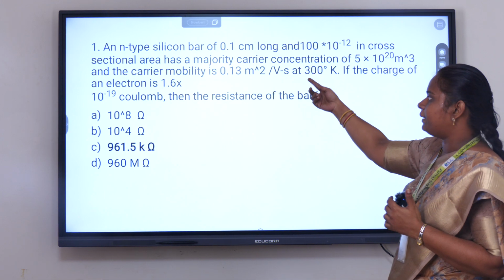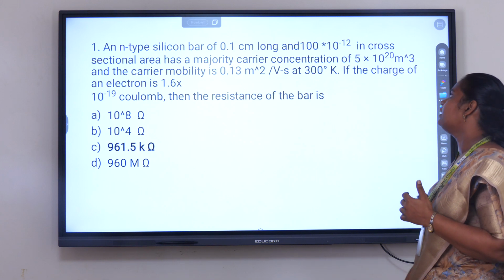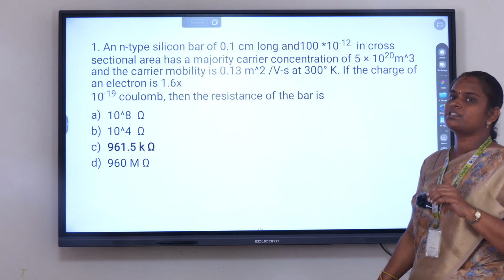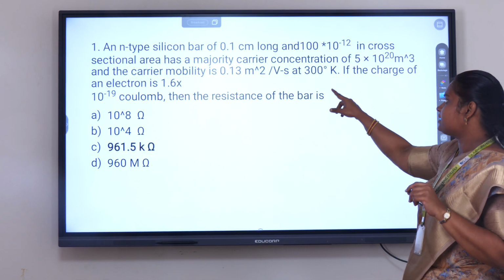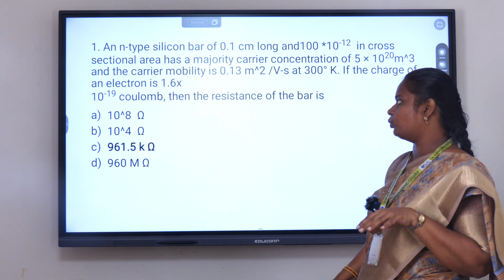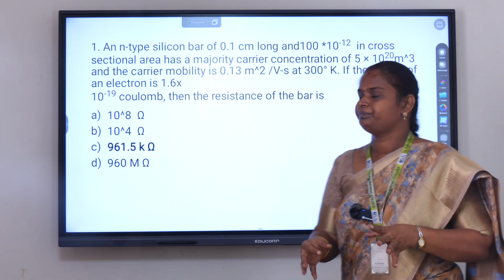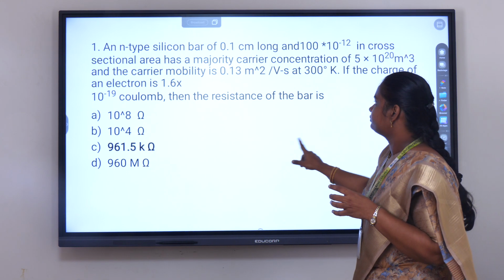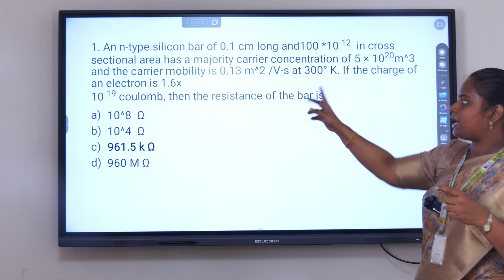An N-type silicon bar of 0.1 centimeter length and 100 into 10 to the power of minus 12 cross-sectional area has a majority carrier concentration of 5 into 10 to the power of 20, and the carrier mobility is 0.013 at 300 degree Kelvin. If the charge of an electron is 1.6 into 10 to the power of minus 19 coulomb, then the resistance of the bar is. So now we have to find the resistance of the bar.